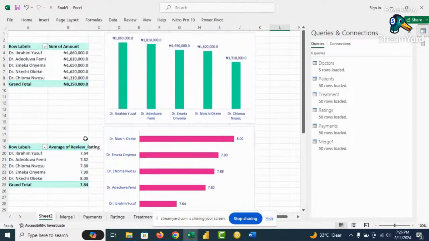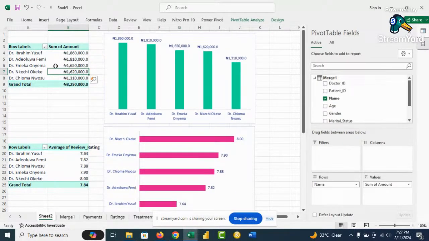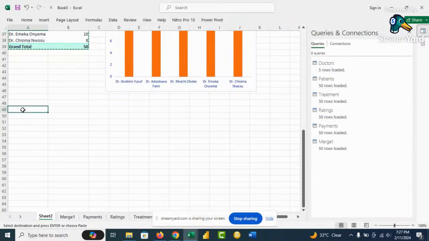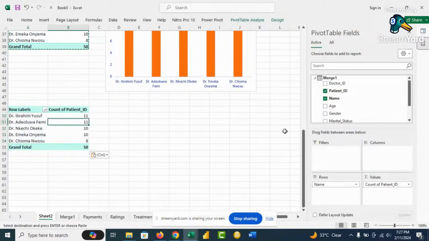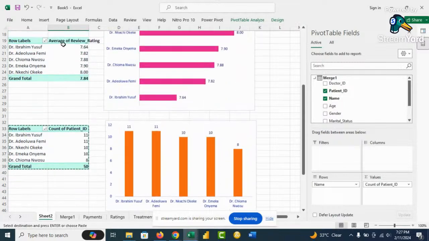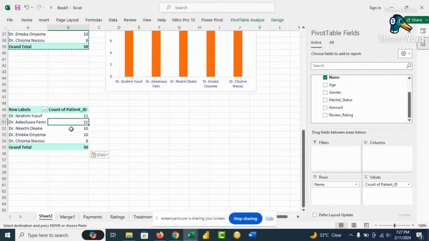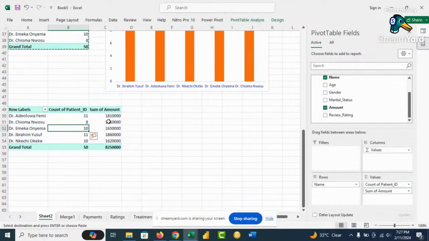Because one thing we have seen is that when it comes to the amounts generated, there is a relationship between the number of clients given and the amounts generated. We can quickly check that by doing this. If we bring this one out here, count of patients ID, then we'll also bring amounts generated.